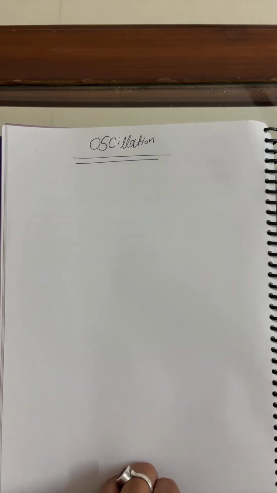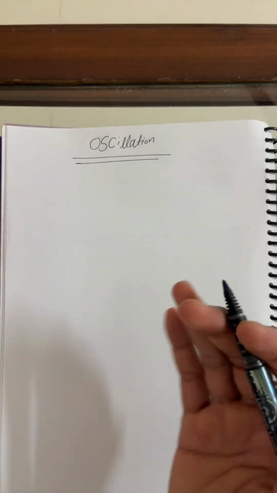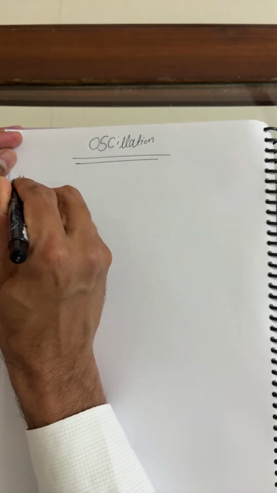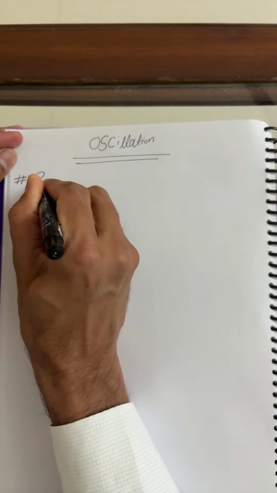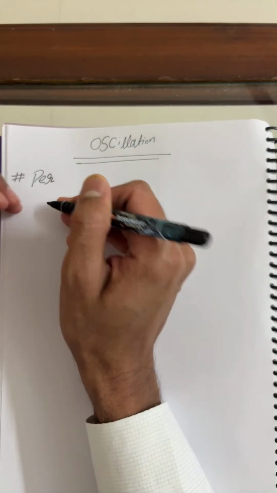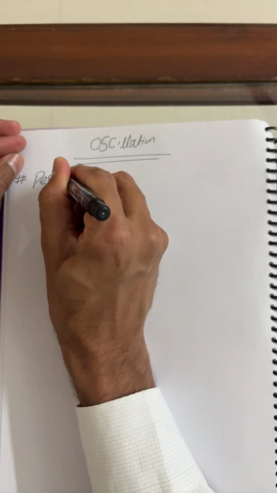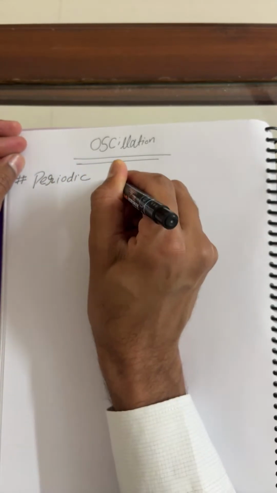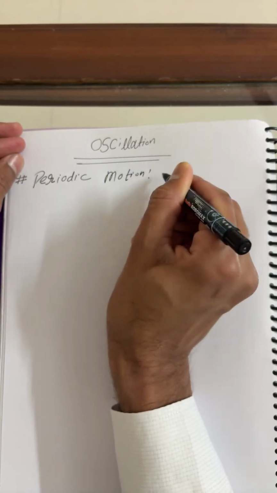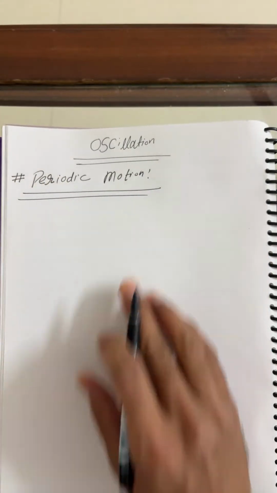Before moving ahead, I wanted to discuss a few basic points for oscillations. This is the first point: periodic motion. It's very simple to discuss periodic motion.